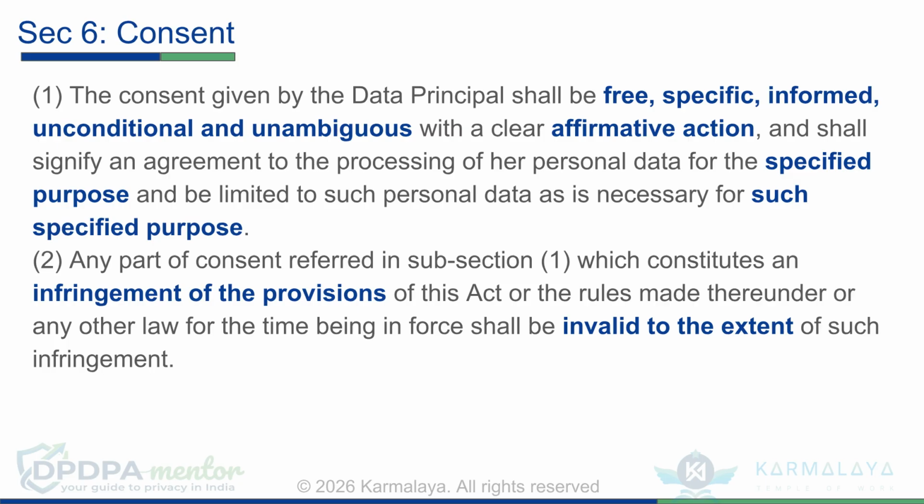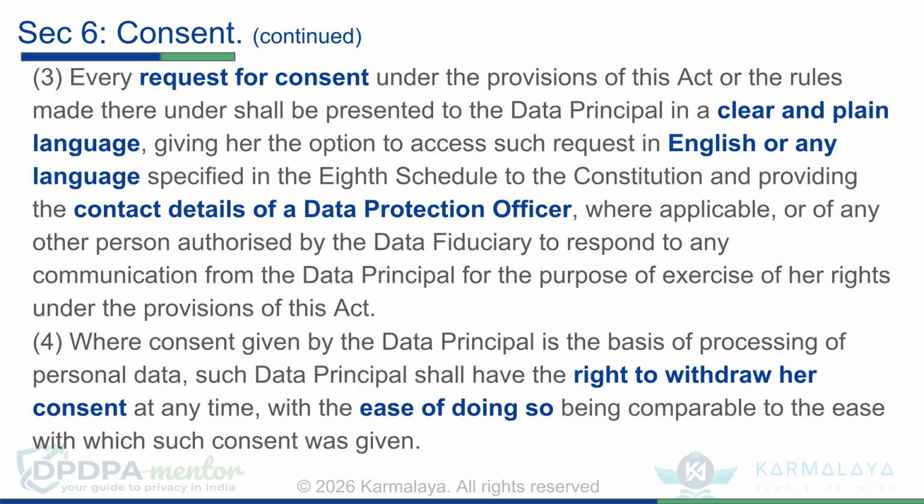Section 6 is all about consent from the data principal. Subsection 1 of Section 6 defines valid consent as free, specific, informed, unconditional, and unambiguous, signifying agreement through a clear affirmative action for a specified purpose. Per subsection 2, any consent that infringes the Act is invalid to that extent. Per subsection 3, requests for consent must be in clear language, offering access in English or any scheduled language, and providing contact details for a data protection officer or authorized person.